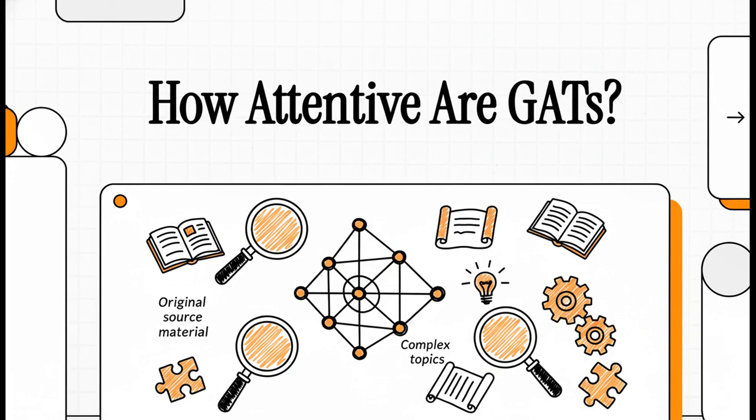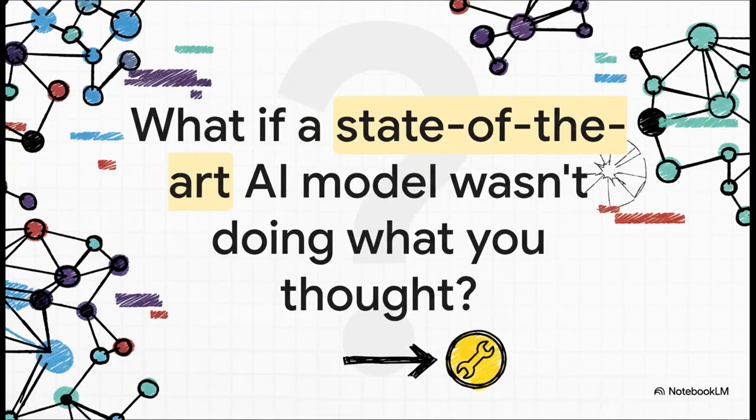the original source material. Okay, so let's get right into it. This is a fantastic story about a revolutionary AI architecture, a really subtle limitation that went unnoticed for years, and then a shockingly simple fix that changed everything.